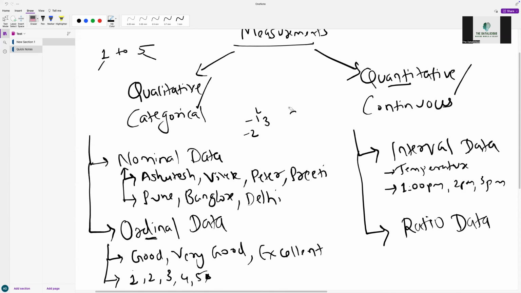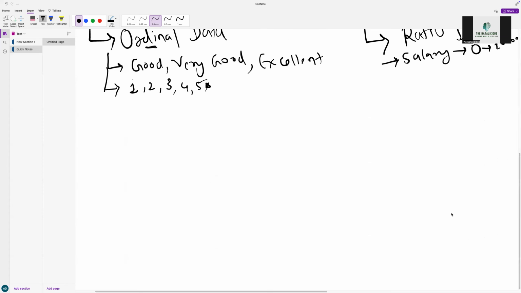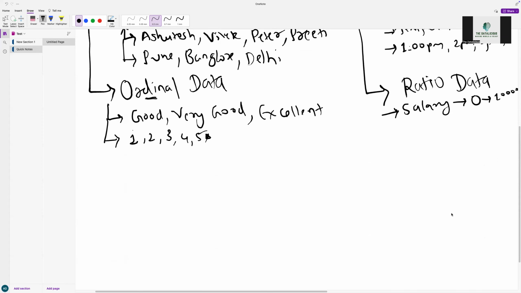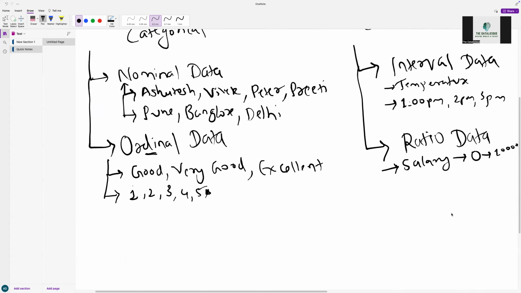Now, in similar lines, there is ratio data. Ratio data also has some kind of numerical value, but ratio has an absolute zero. For example, let's say salary. Salary could be zero, I didn't get any salary, or salary could be 1 lakh. I got 1 lakh salary. So that is one example of ratio data.